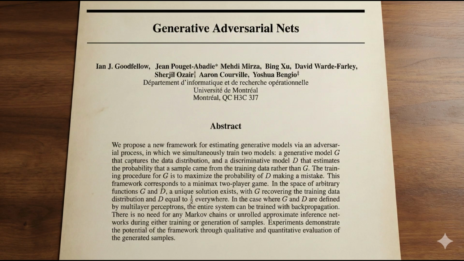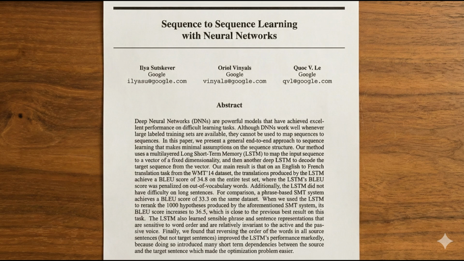Legendary. Same year, 2014, 3 researchers at Google solve a huge problem. How do you translate between languages with neural networks? The problem is this. I love AI in English becomes j'adore l'IA in French. Different lengths, different word orders, different grammar. How does a neural network handle that?